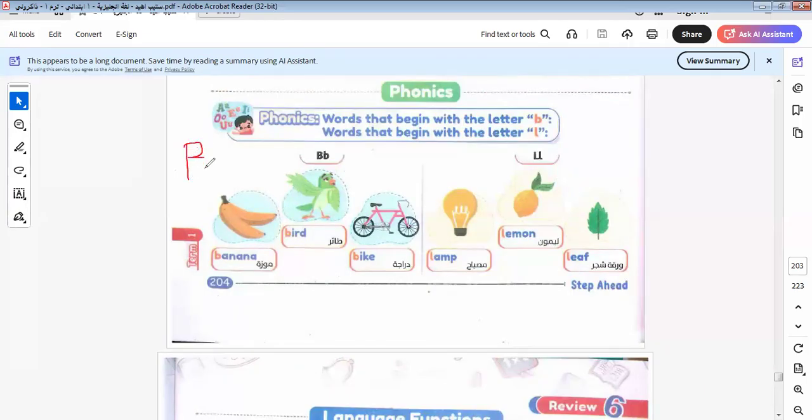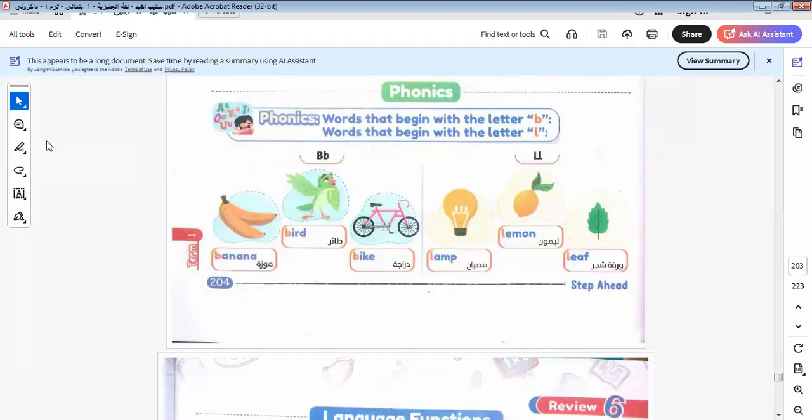I would like to remind you how to write capital B and small b, and to write capital L and small l. B for banana, bird and bite. Here is lamb, lemon, and leaf. Okay, I would like to continue the review.